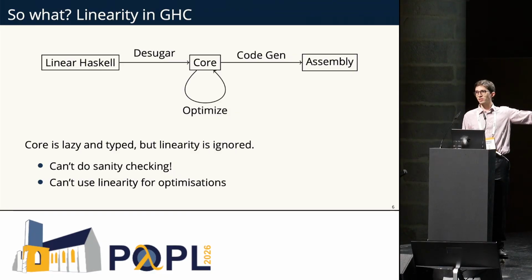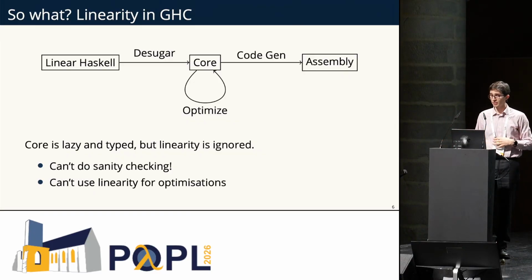Of course, core is typed, and that serves us very well because we can use the type checker as a source of sanity checking for the intermediate language and the optimizations that GHC does. If it still type checks after, it's probably fine. But linearity is currently ignored altogether in core, because laziness and linearity are currently just not understood by type systems statically.